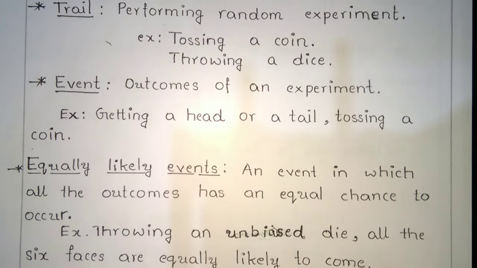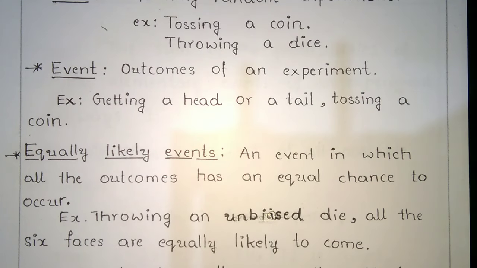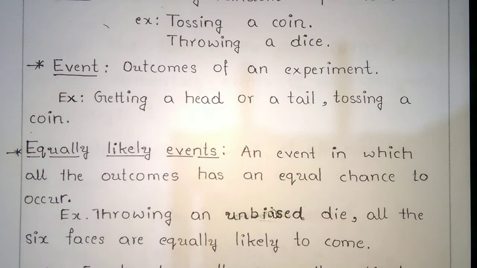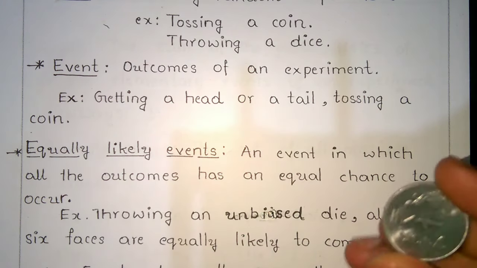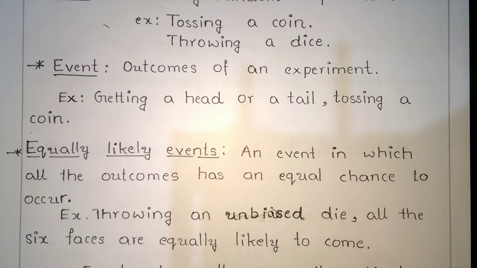Next, an equally likely event is an event in which all outcomes have an equal chance to occur. When you toss a coin, there is an equal chance of getting head and tail.